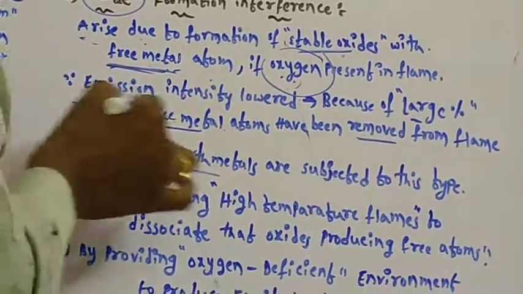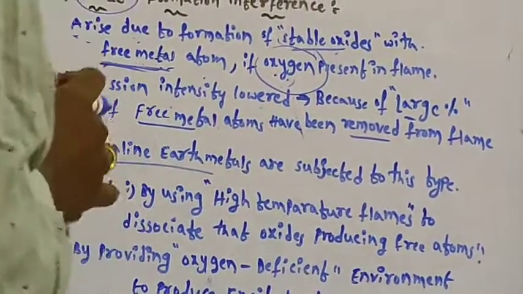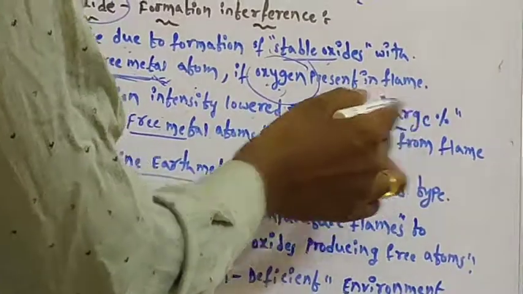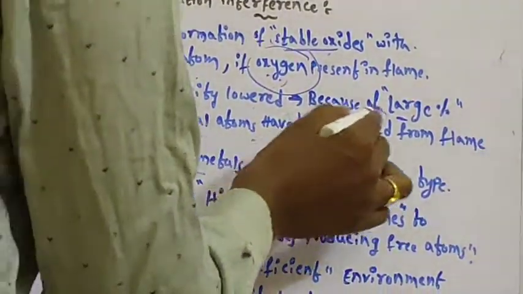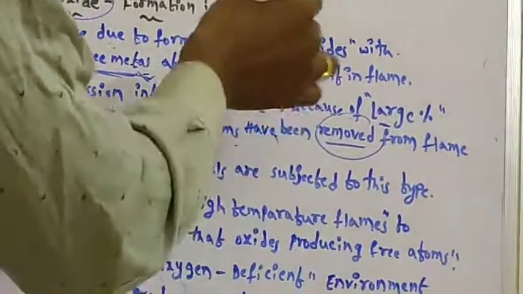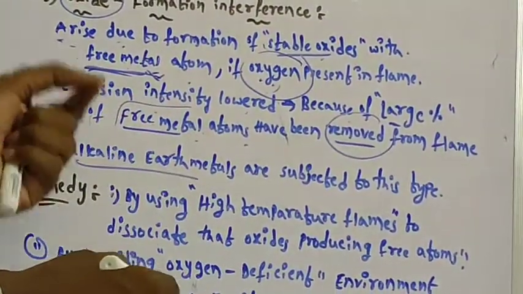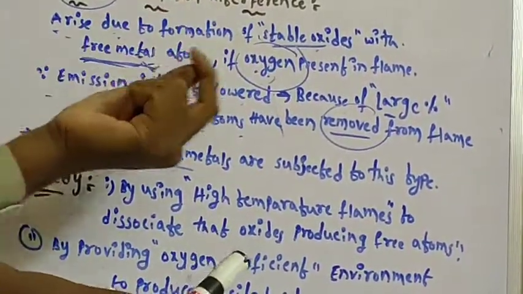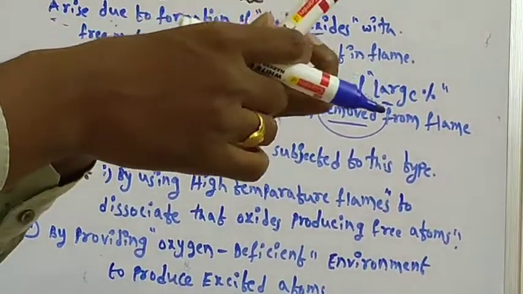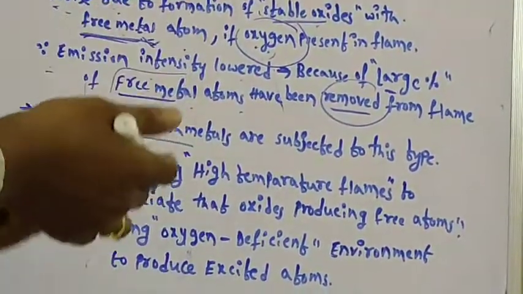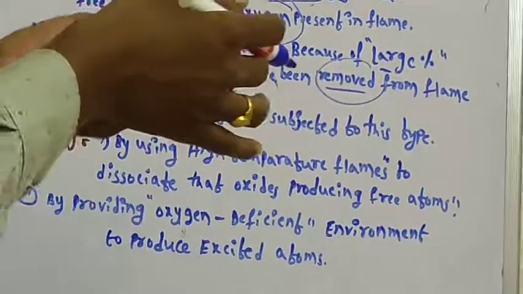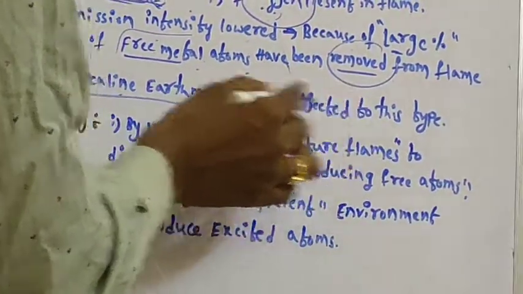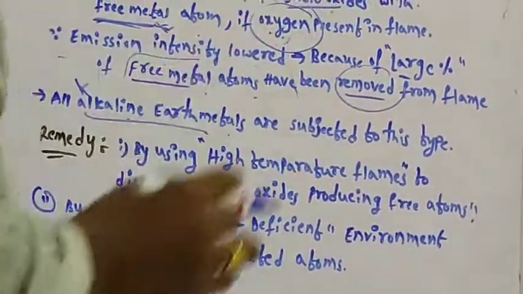Therefore the emission intensity of the metal will be lower because stable oxides are forming. A large percentage of free metal atoms have been removed from the flame. When more metal atoms are removed, the intensity of radiation will also decrease, because the metal atoms are fewer in number. All alkaline earth metals are subject to this type.